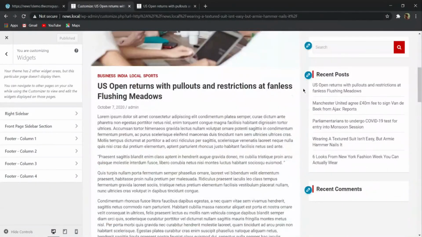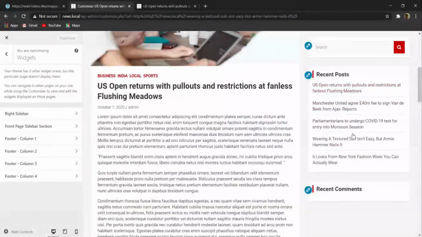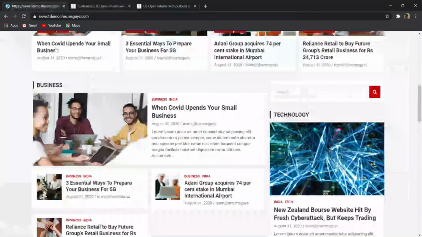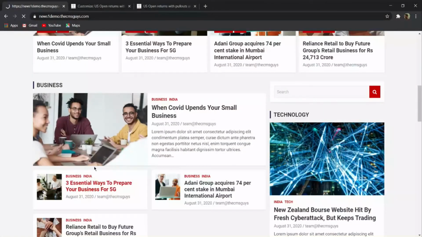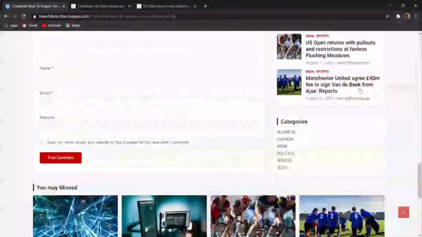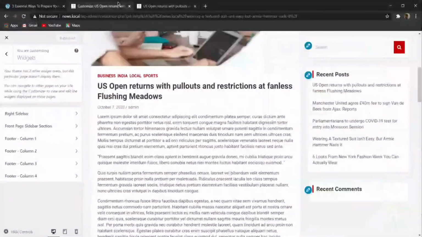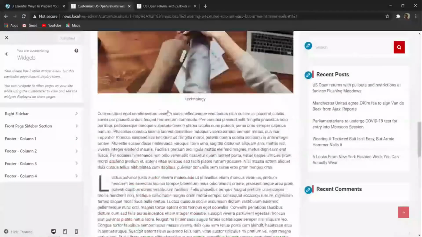Whenever I am opening a single page, here you can see that I am getting this search bar, and then recent post and recent comment. But whenever I am opening a new post in our demo website, here you can see that I'm getting this recent post, and then I am getting this categories option. So I can also customize this thing.